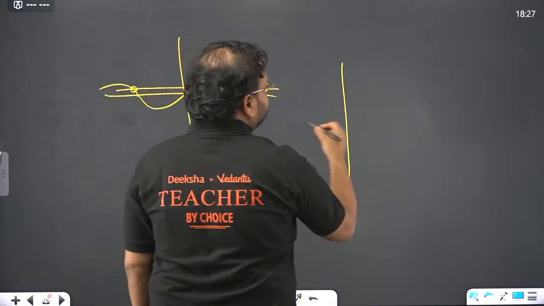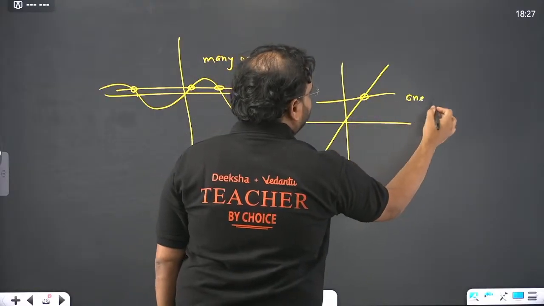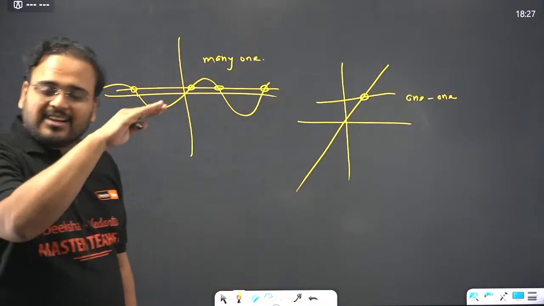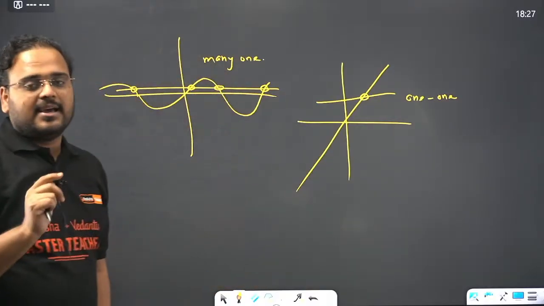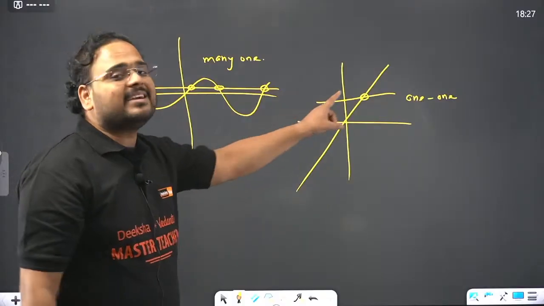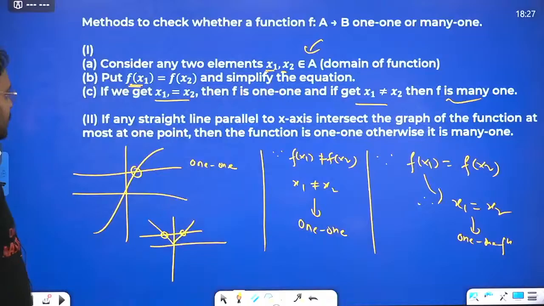Take a straight line. Example of a one-one function. So what you do to check? Draw a horizontal line parallel to x-axis and check the number of intersections. If you have only one intersection with one line, that is a one-one function. If you have more than one, that is a many-one function. So please have a note of this.